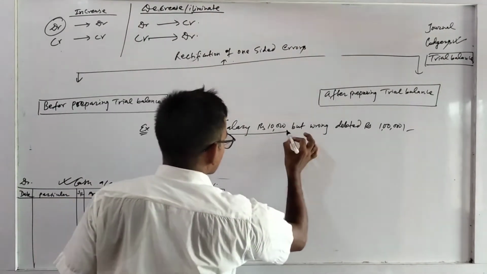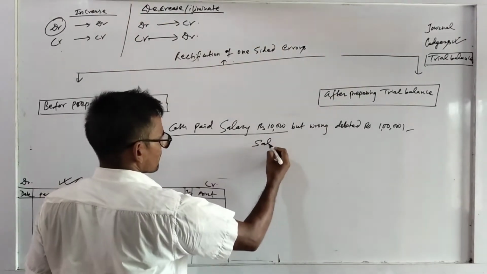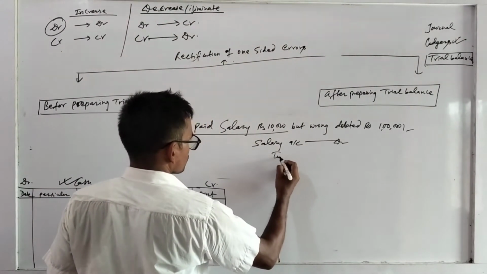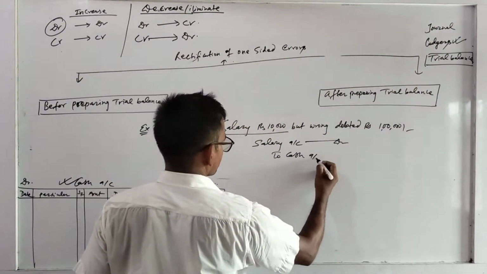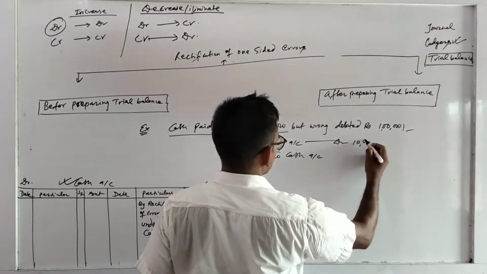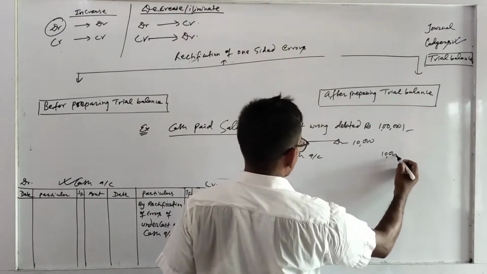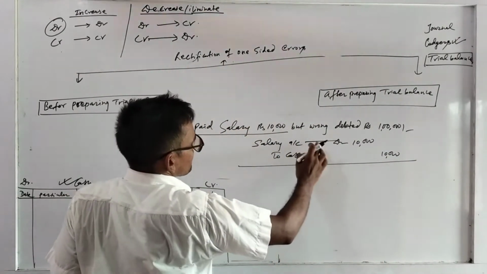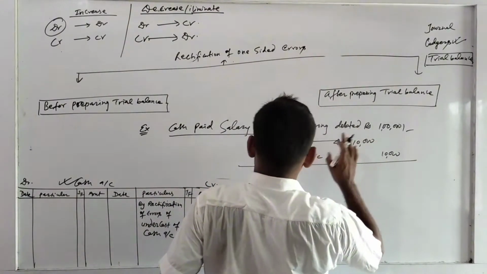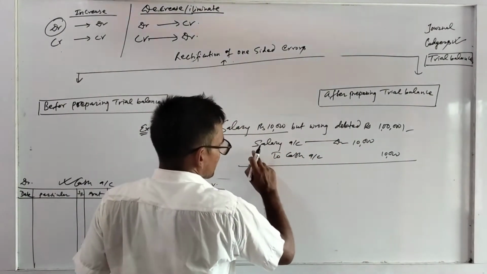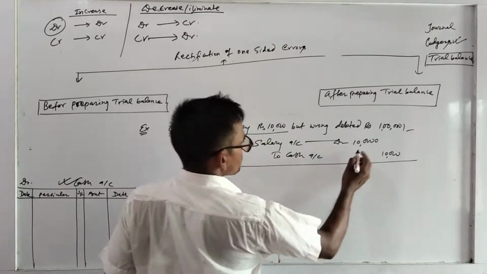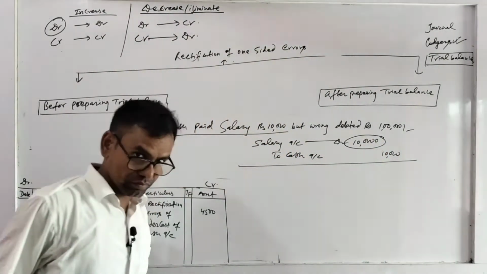Cash paid for salary 10,000. What will be the journal entry? Salary account debit to cash account. Here it should be 10,000. But what is the mistake? The mistake is that it is wrongly debited. In the salary account there is 90,000 more added. It means 1 lakh is debited.